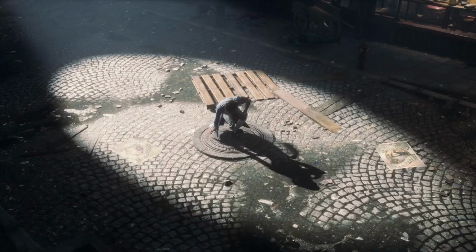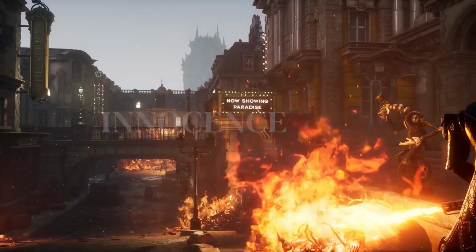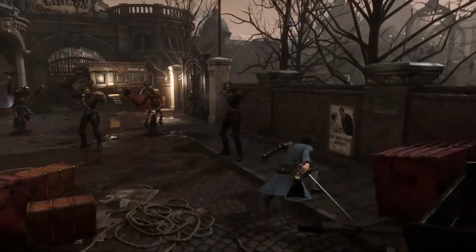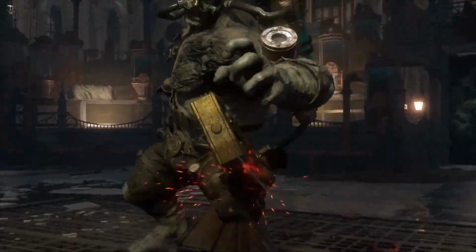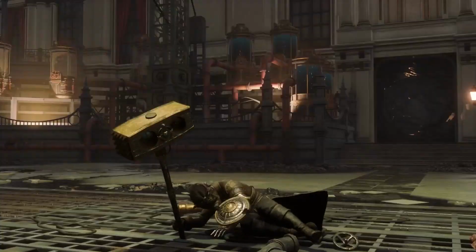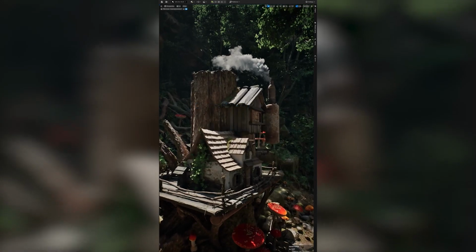Unreal Engine 5 made its debut in April 2022, and since then, it has been creating quite a buzz among game developers and filmmakers. In just under 2 years, numerous games have been developed using Unreal Engine 5, including highly anticipated titles like Tekken 8 and Black Myth. With Unreal Engine 5.3, Epic Games has raised the bar even higher.